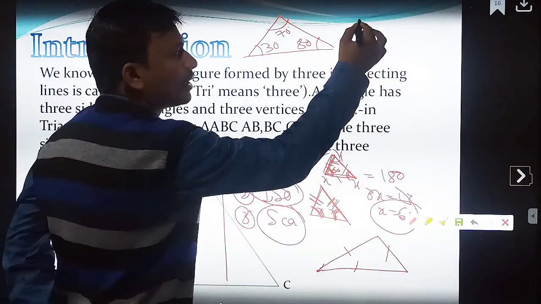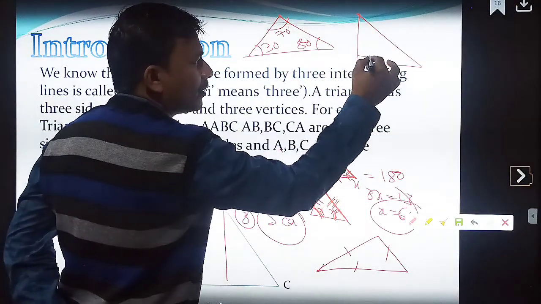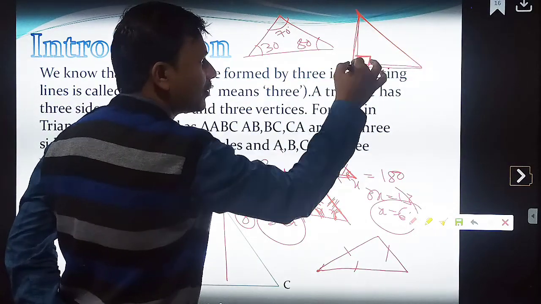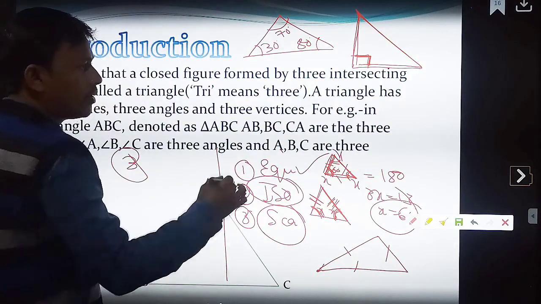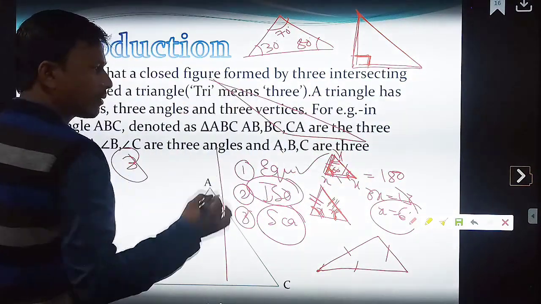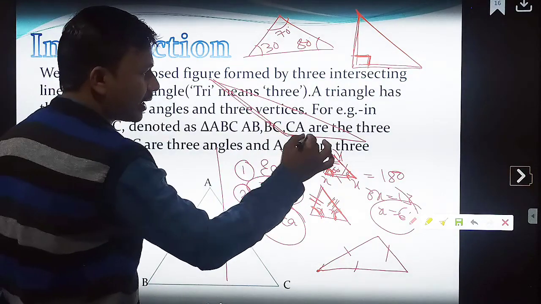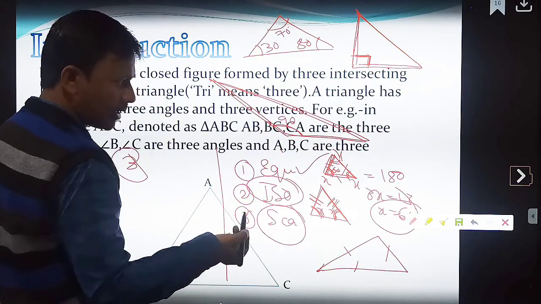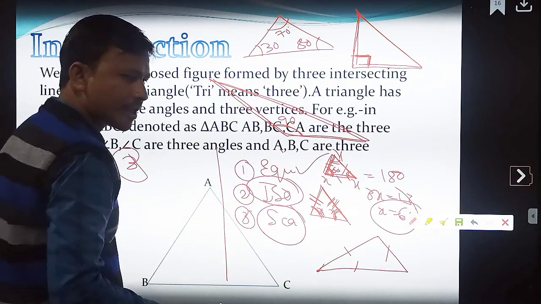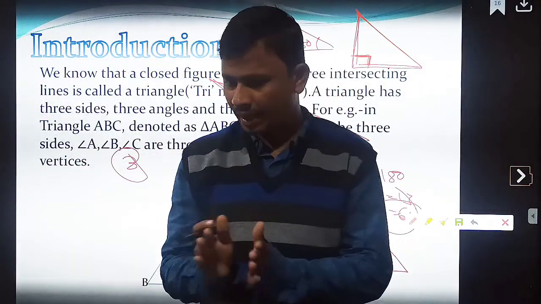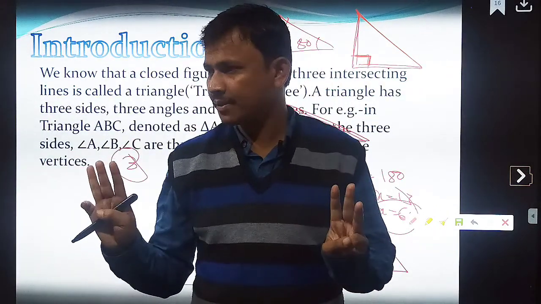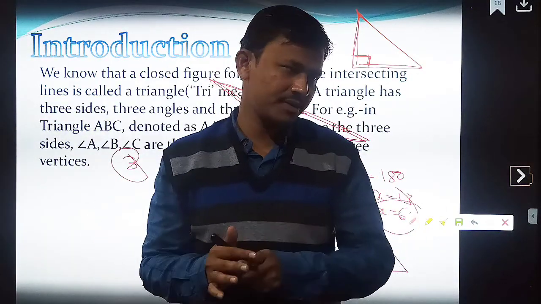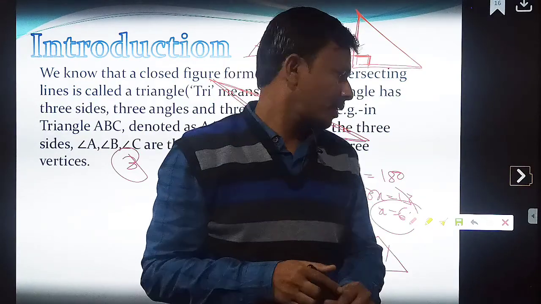Then what is the meaning of right angle triangle? In a triangle, if one angle is equal to 90 degree, then it is called as what? Right angle triangle. What is obtuse angle triangle? More than 90 degree. In any triangle, if one angle is greater than 90 degree, then it is called as what? Obtuse angle triangle. These are the types of triangles. 6 types. 3 are based on angles. 3 are based on sides. Correct.